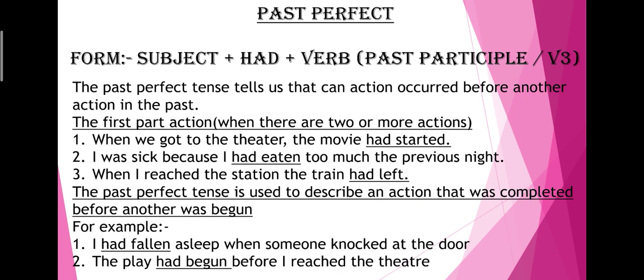Yes. Then we come to the past perfect. The form is subject plus had plus verb, and the verb has to be in the past participle. You know, this is how we identify past perfect: had plus V3. The past perfect tense tells us that an action occurred before another action in the past. So the first part of action, when there are two or more actions. See, there may be two actions, and the action which took place first is the past perfect.